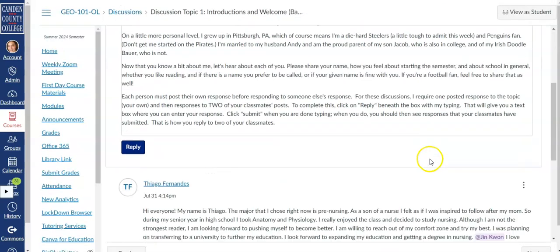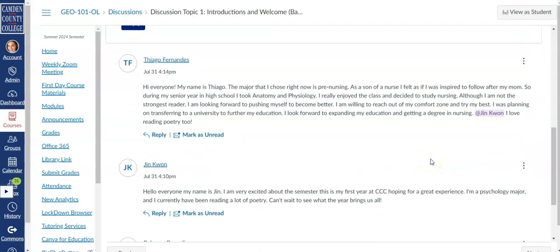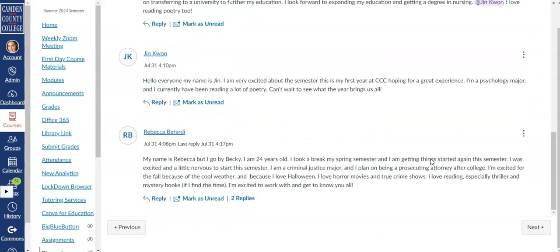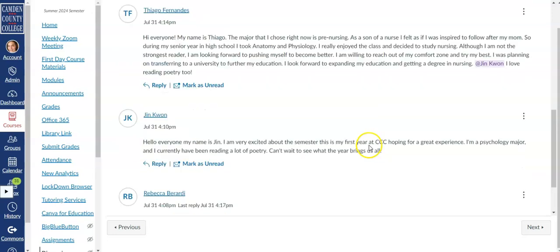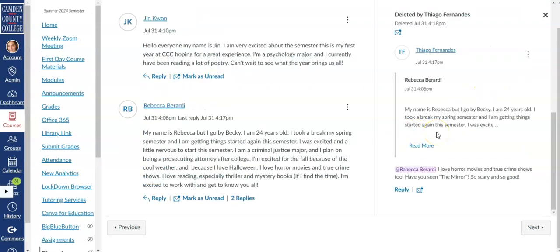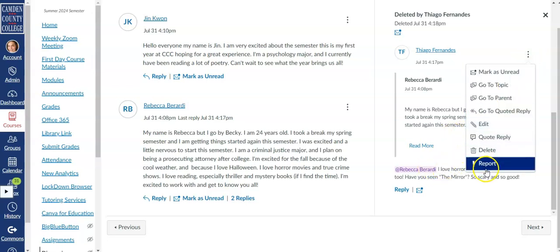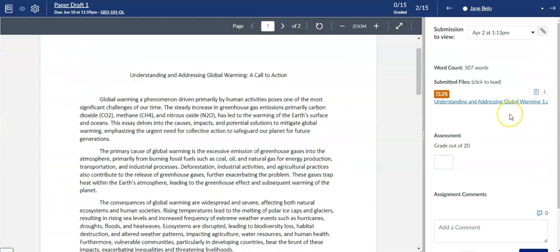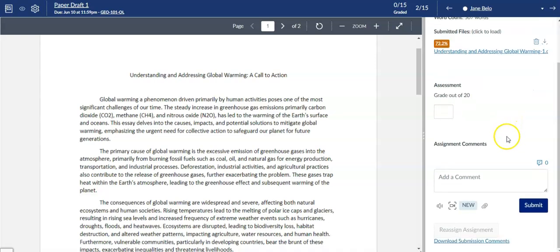A few of the other new features may remind you of the format of platforms like Twitter or Reddit, in that @mentions are now available. Previous posts can be quoted in a reply or a new post, and students now have the ability to report a post as inappropriate.